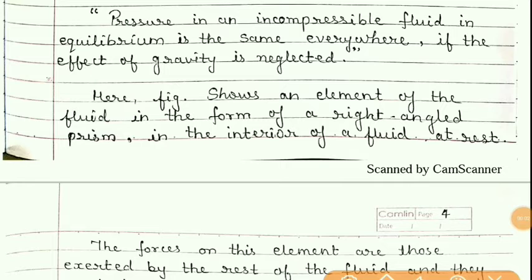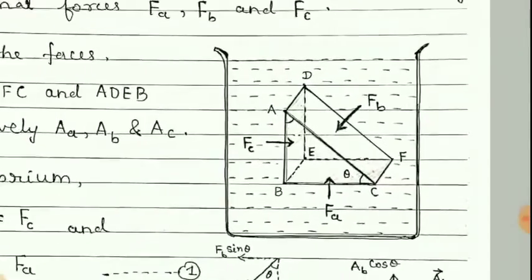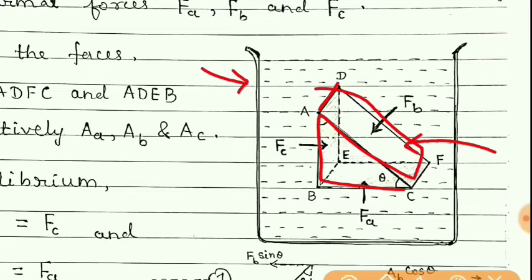Now let us give the proof for the Pascal's law. Students, here a container is filled with some fluid and here this is an element of the same fluid of the shape of prism. We can take any shape of this element. We can take the shape spherical also. We can take cylindrical also.